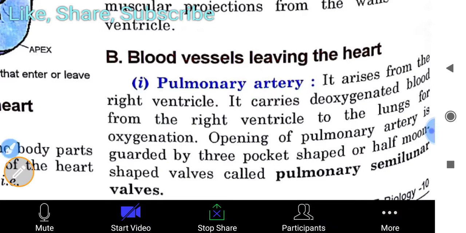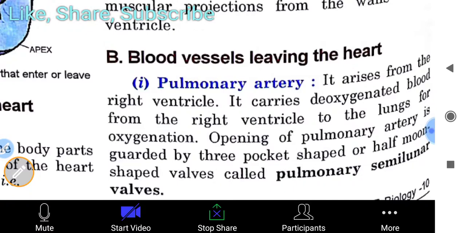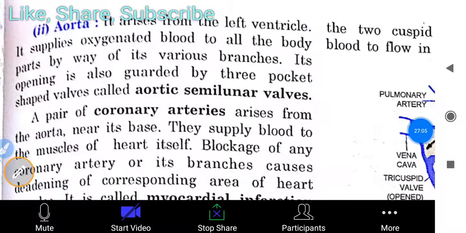The pulmonary artery arises from the right ventricle. It carries deoxygenated blood from the right ventricle to the lungs for oxygenation. The opening of the pulmonary artery is guarded by three pocket-shaped or half-moon-shaped valves, as I already told you, called the pulmonary semilunar valve. It is also given in your book. Then the aorta arises from the left ventricle.